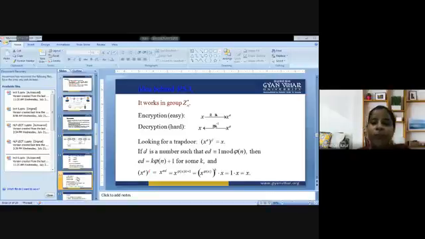So if d is the number such that e times d is congruent to 1 modulo phi of n, then ed is equal to k times phi of n plus 1 for some k. And this is the whole process defined here for encryption and decryption. This formula can be used for both. So have a look at the same. If you have any doubt, you can ask me any question.